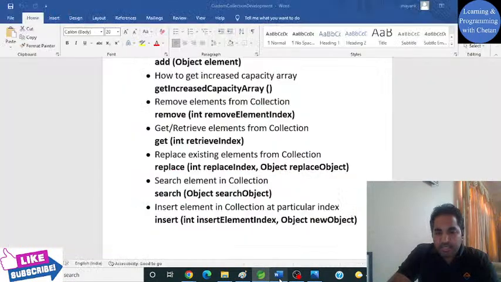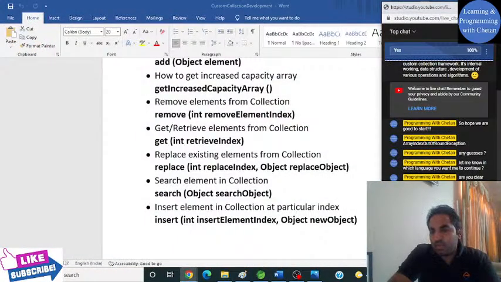My dear friends, let me know if you are having any doubt with how we can retrieve an element from our collection. We will also see how it is actually working by running our test cases. In another 10 to 15 minutes, I will explain all of these methods practically by running our program. So let me know if you have any doubt with the get operation.